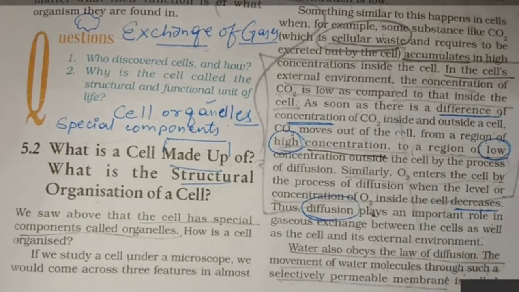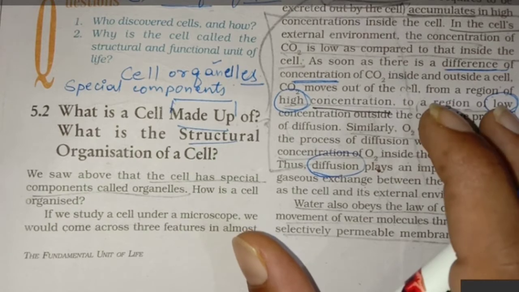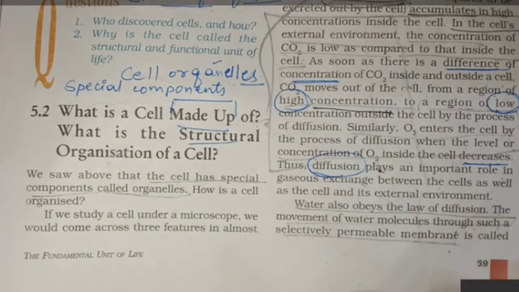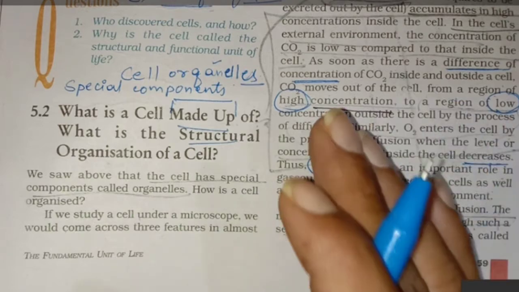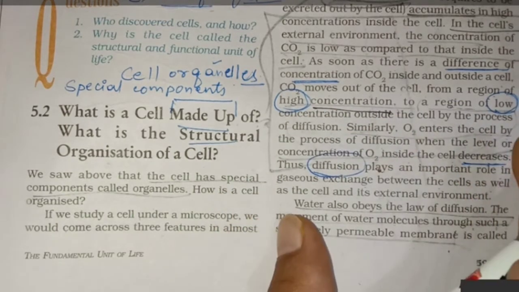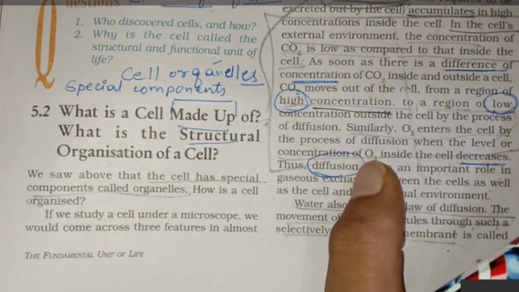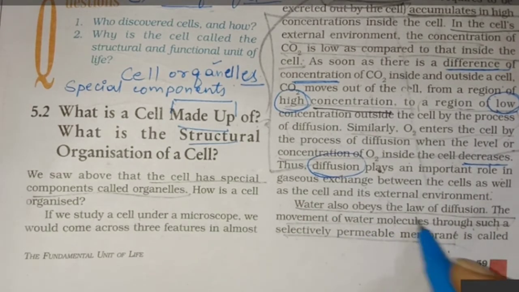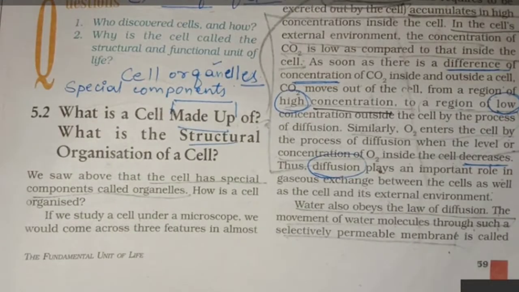And we know what is diffusion. Okay. Next is what? This was exchange of gases. ये जो हम पढ़ रहे थे, we were going through the exchange of gases. कैसे कार्बन डाइऑक्साइड और ऑक्सीजन एक्सचेंज हो रही हैं from a region of high to low, and when there is difference in the concentration of gases, and the process that is helping, that is diffusion. जो process help कर रहा है वो process क्या है? Diffusion. Next, water का exchange कैसे हो रहा है? Water also obeys the law of diffusion, but this process is called osmosis. What do we call this process? We call it as osmosis.